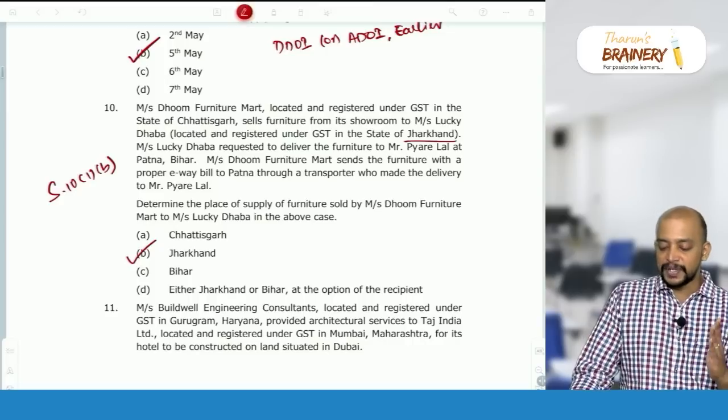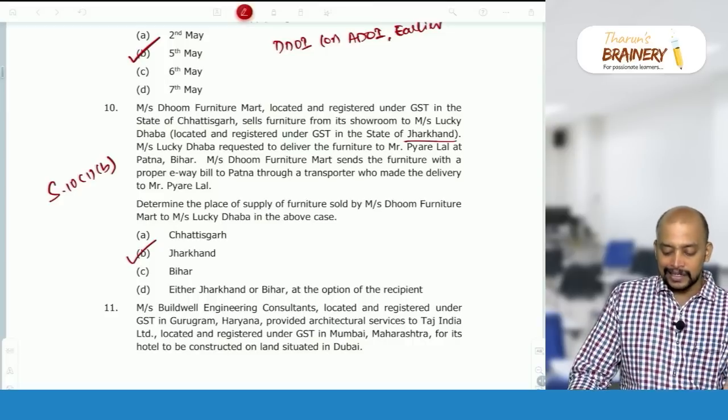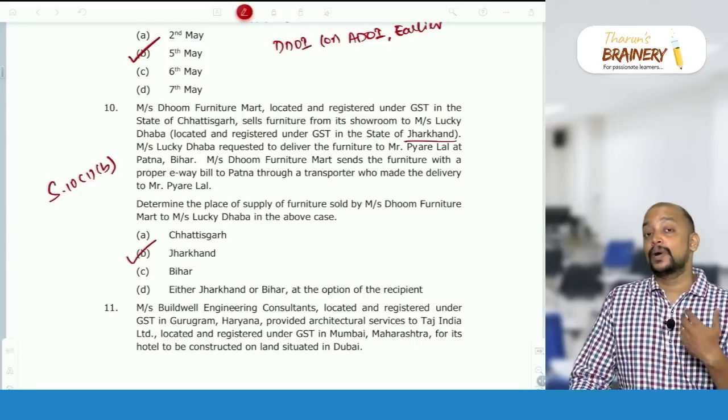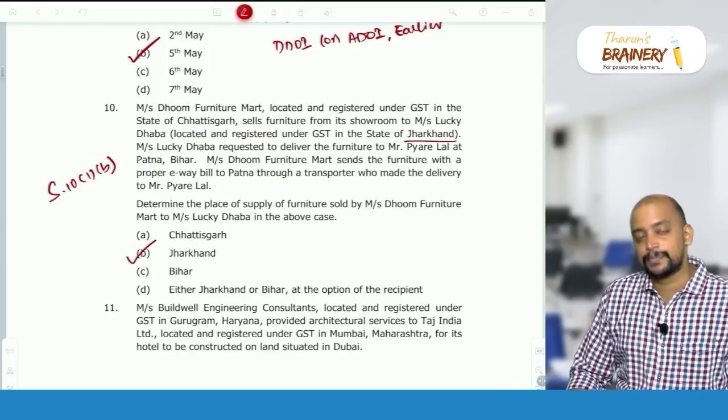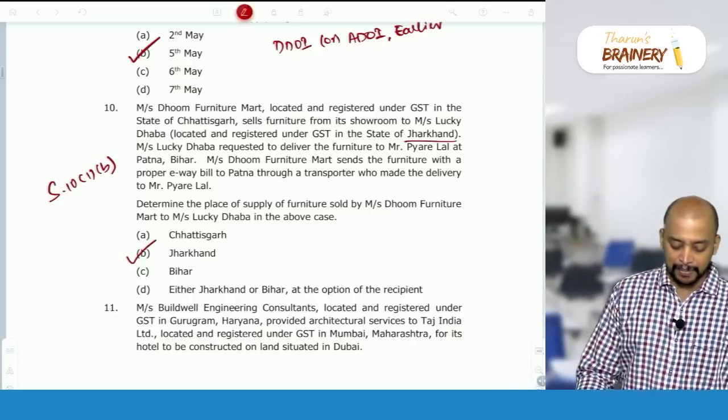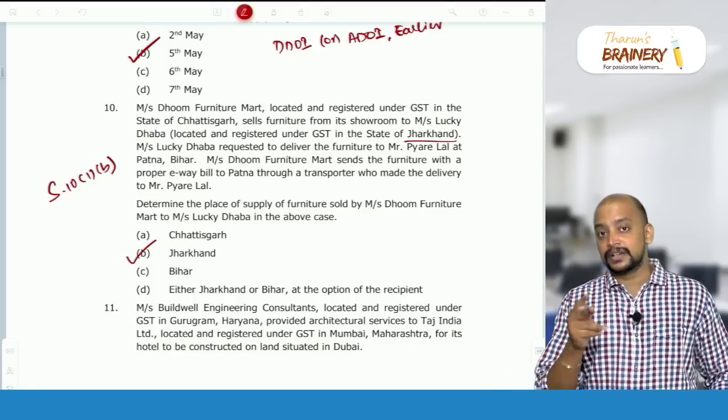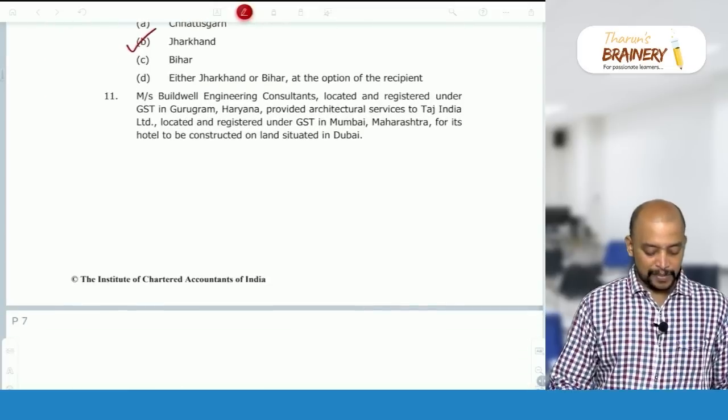What if it is between Lucky Daba and Pyarelal? What will be taken as per 10(1)(a)? It will be the ending point. So, the ending point will be taken as Bihar. Patna, Bihar will be taken as the place of supply. So, depending upon whatever is the question, accordingly you need to select the answer. Then, number 11.